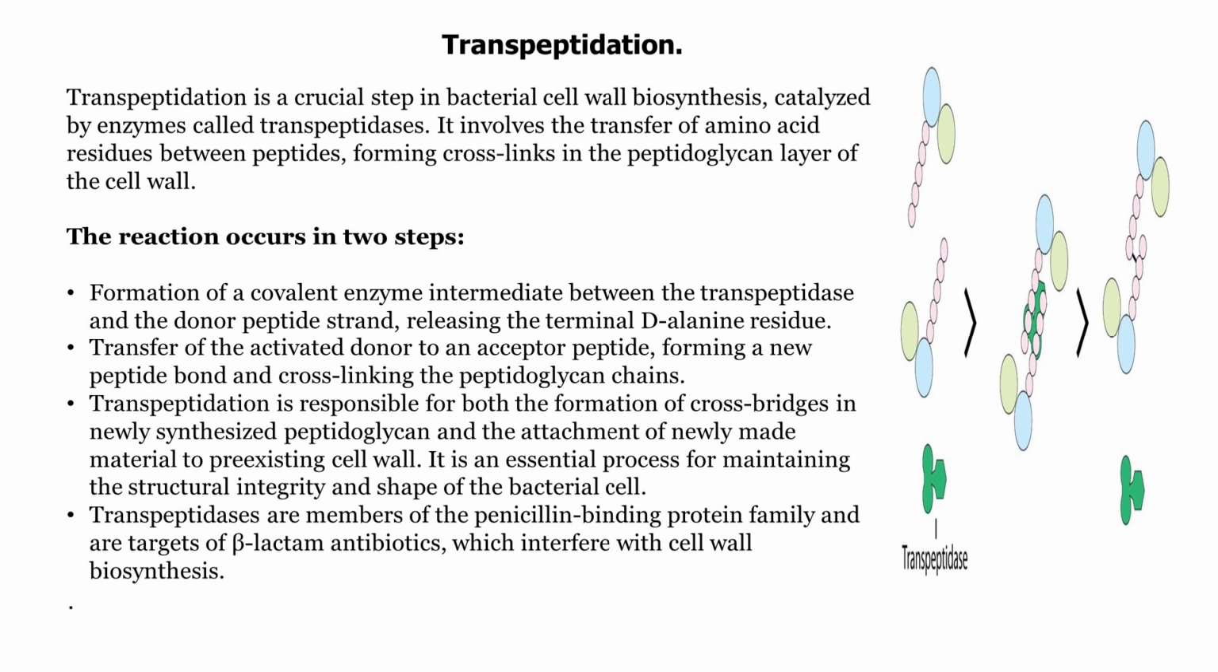And then transpeptidation. Transpeptidation is a vital process in bacterial cell wall formation where transpeptidase enzymes create crosslinks in the peptidoglycan layer. This occurs in 2 steps, forming a covalent intermediate with a donor peptide and then transferring this peptide to an acceptor peptide to form a new crosslink. This process is crucial for cell wall integrity and shape. Transpeptidases, part of the penicillin binding protein family, are targeted by beta-lactam antibiotics to inhibit cell wall synthesis.